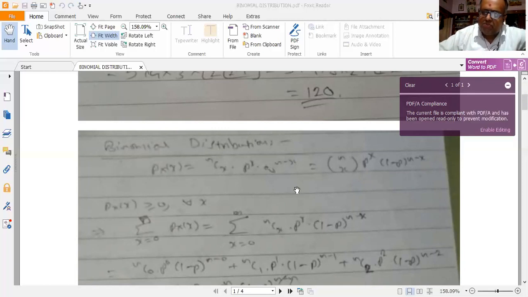Binomial distribution gives me the probability of the occurrence of a success. While doing problems, I shall be telling what you mean by that, right? There can be any two events that can occur. I have an experiment, I am performing the experiment repeatedly, and there can be only two results, success or failure. So the probability of the occurrence of success, I am going to denote by P. The probability of failure is given by Q equal to 1 minus P.